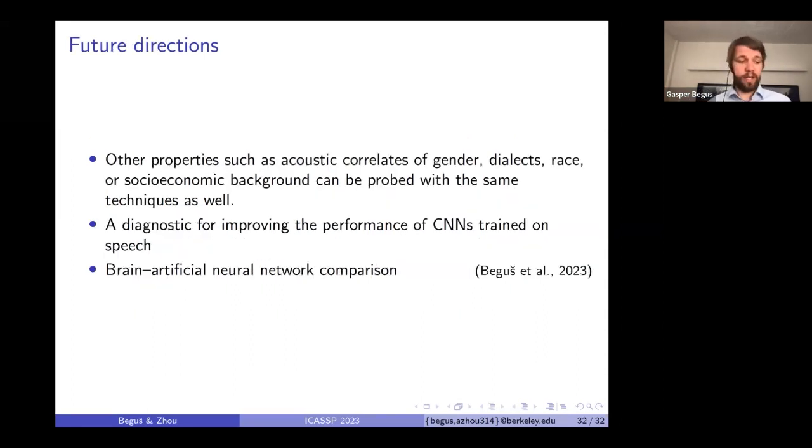Further directions: there are other acoustic properties that can be explored or tested with this technique. For example, acoustic correlates of gender, dialect, race, or socioeconomic background. The technique can serve as a diagnostic to improve performance of convolutional neural nets, and it gives us a way to compare the brain and the artificial neural network. So it gives us a really interesting insight that allows comparison of speech correlates in the brain and speech correlates in artificial neural networks.